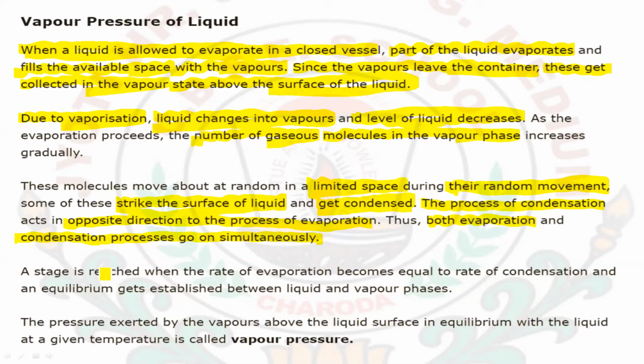A stage is reached when the rate of evaporation equals the rate of condensation. Here the rate of evaporation equalizes with the rate of condensation, and an equilibrium is established between the liquid phase and the vapor phase in this closed container.